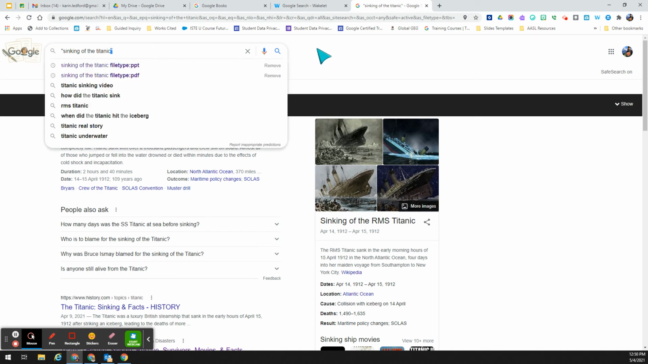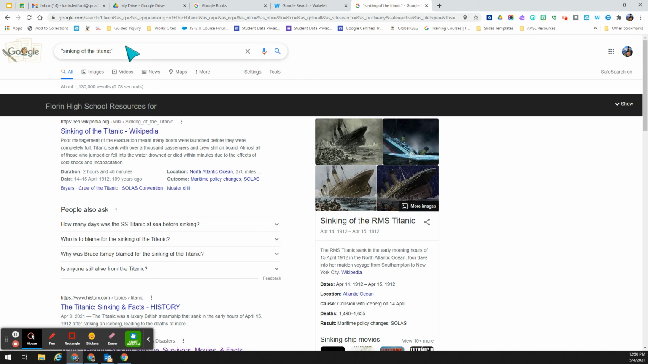That's a really quick way of noticing if Google is looking for the phrase or just those words in the results it brings back to you. So I wanted to point that out. It's a really great way to target even closer results that you might want in your Google search.